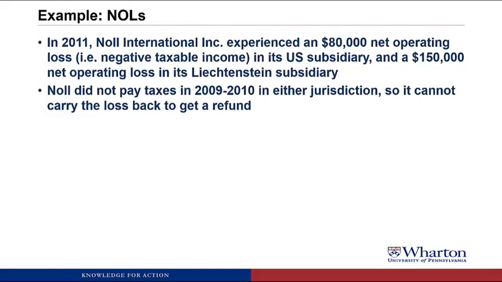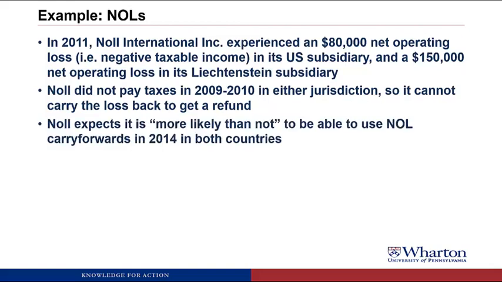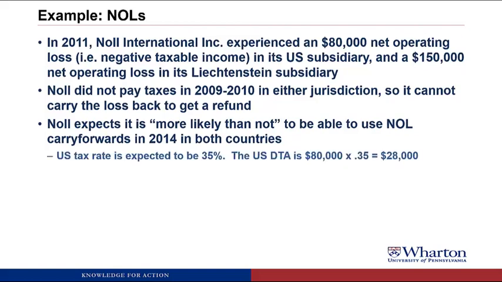NOL didn't pay any taxes in 2009 or 2010 in either jurisdiction, so it can't carry the loss back to get a refund. NOL expects that it is more likely than not to be able to use the NOL carryforwards in 2014 in both countries, so that means we get to recognize a deferred tax asset. The U.S. tax rate is expected to be 35%, so the U.S.-related deferred tax asset will be $80,000 of NOL times 35% equals $28,000 of deferred tax assets.